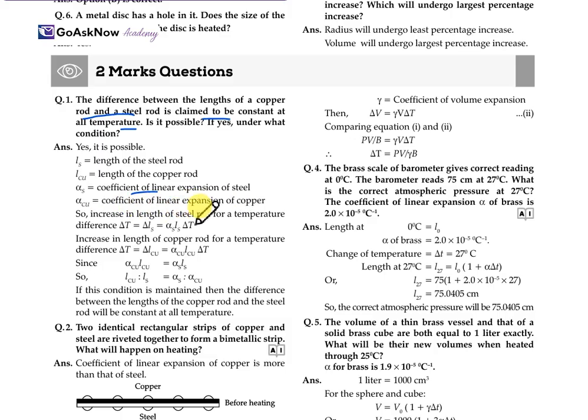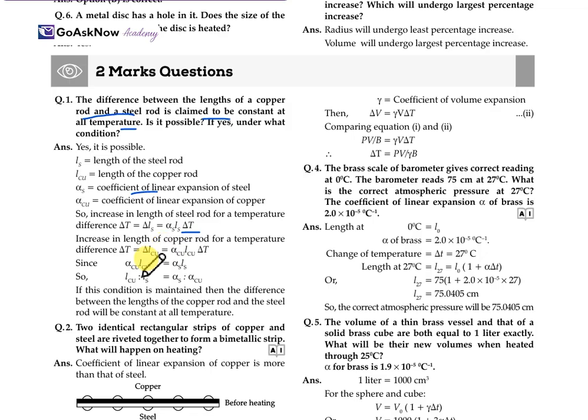The increase in the length of the steel rod for a temperature difference ΔT is ΔLs = alpha_s Ls ΔT. The increase in the length of the copper rod is ΔLcu = alpha_cu Lcu ΔT.